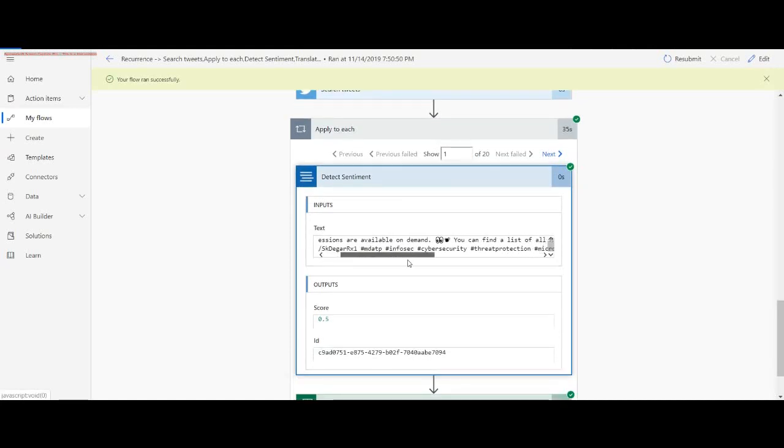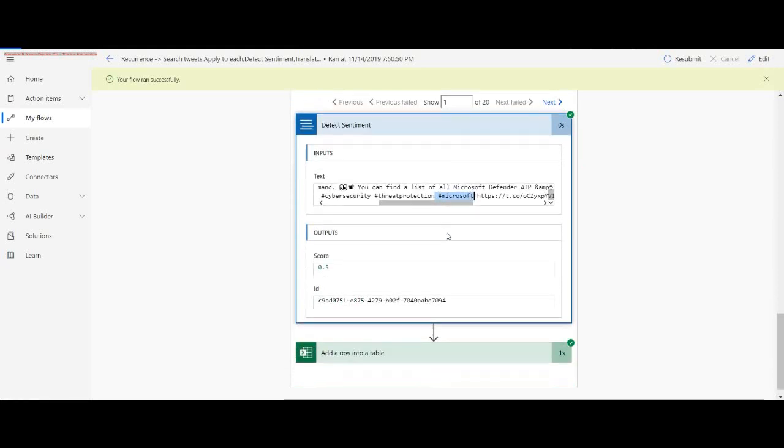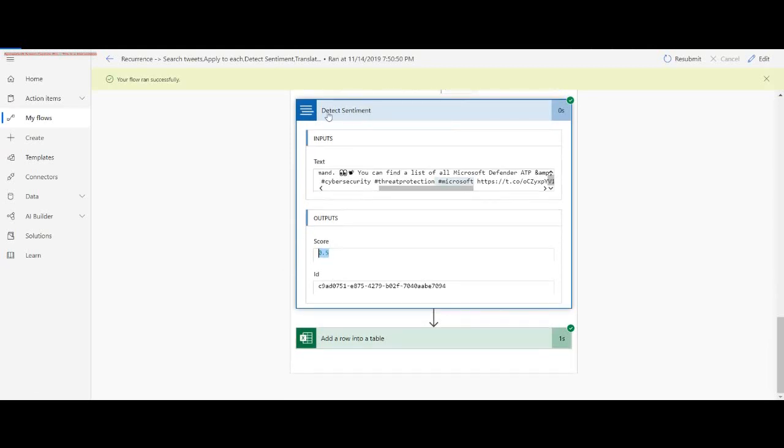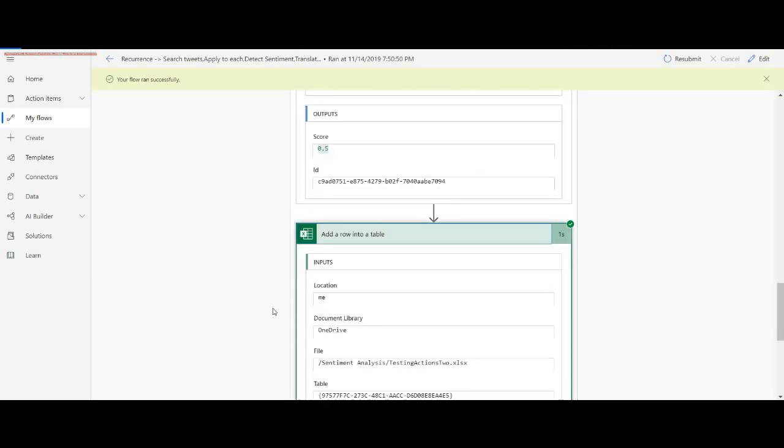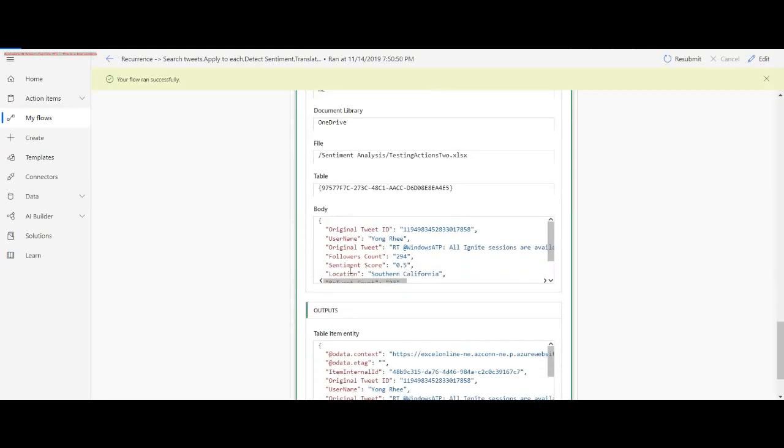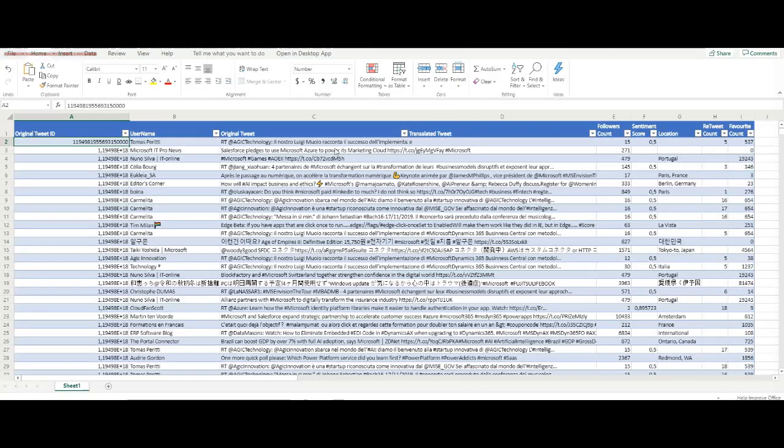I can see there is some hashtag Microsoft, that's why it is there, and the score is 0.5. The sentiment analysis score usually varies from 0 to 1, and it is always a decimal. I'm dumping all this data into my Excel Online table, and this becomes the data source for the Power BI dashboard.